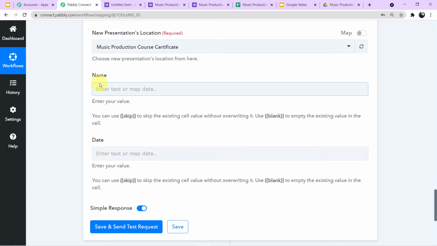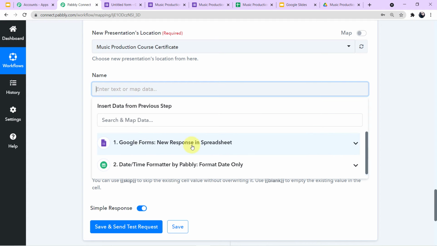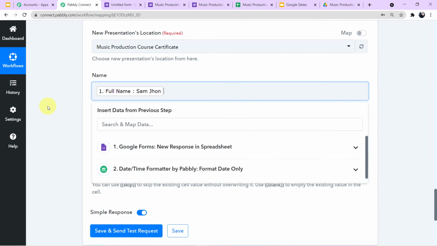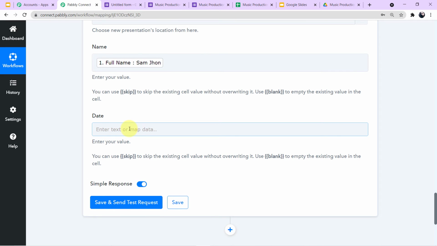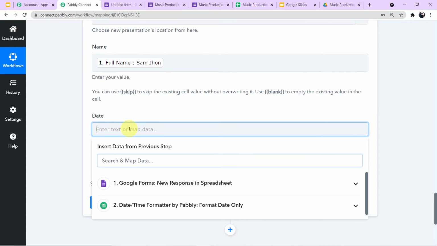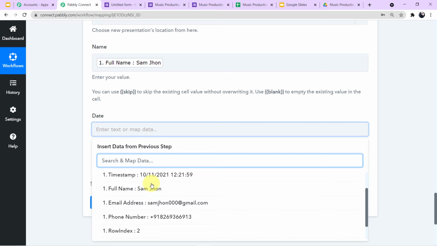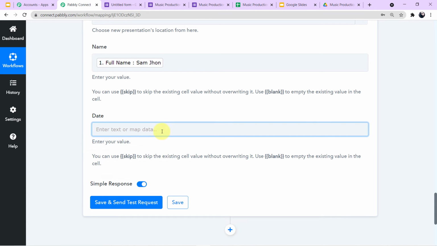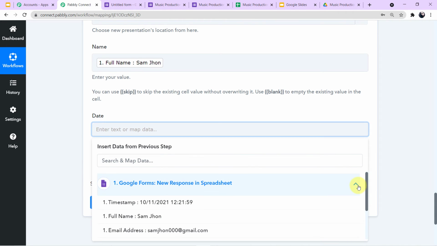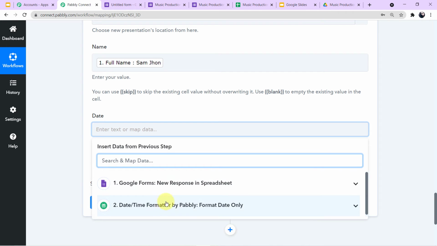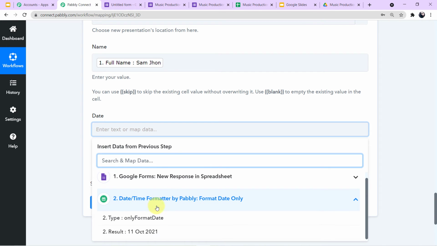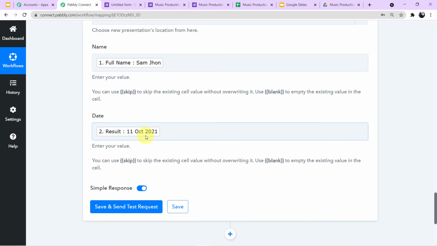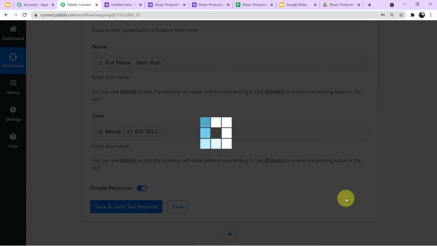Now I'll hop on to my next field, which is name. So I have to map the name. For that, you have to click on this search field, come to the responses and map the name. Now I have to map the date. For that, click on the search field and come to the responses of date and time formatter. Here, map the result which we have formatted, and now click on save and send test request.